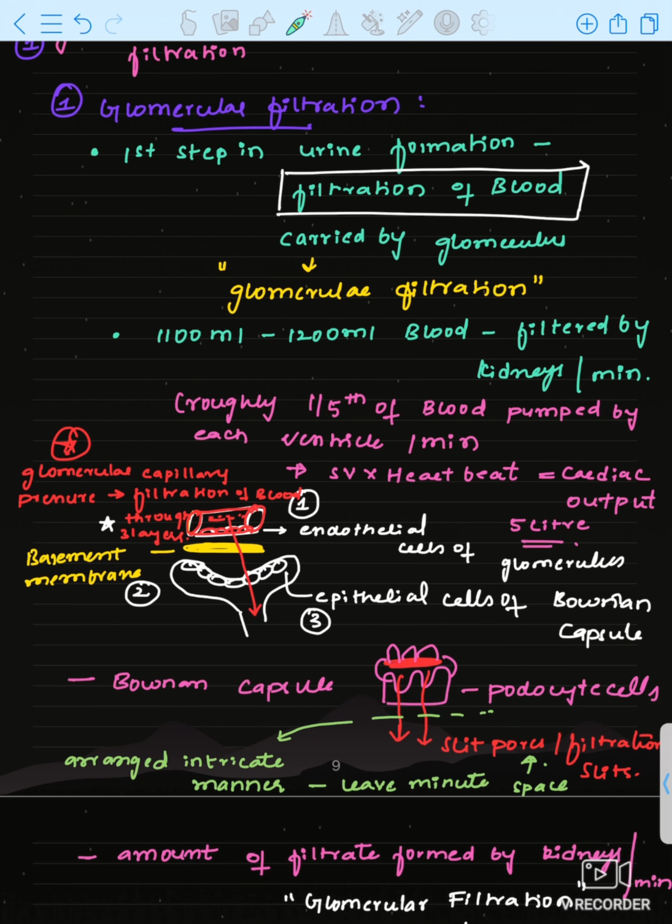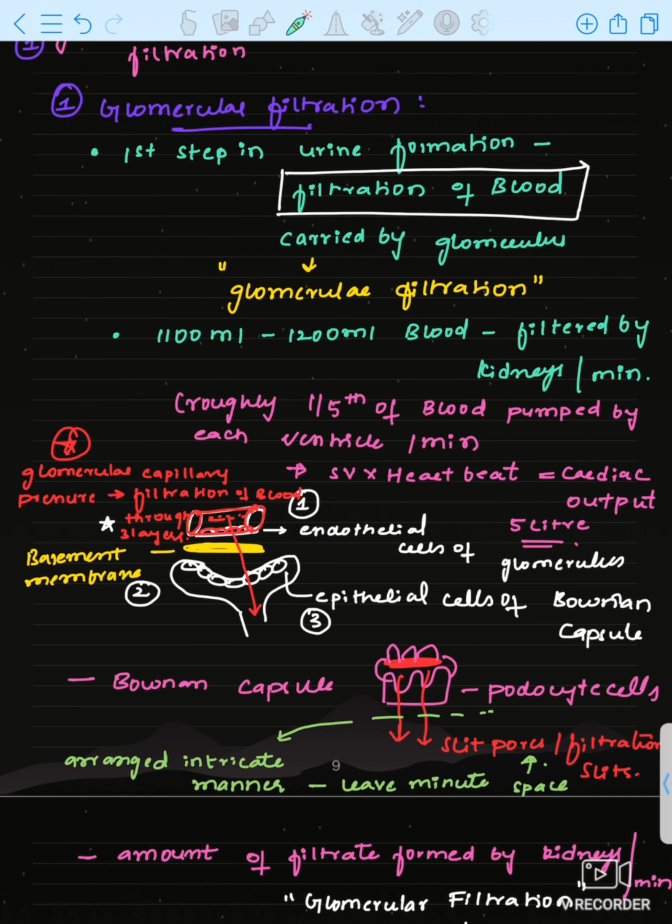Bowman's capsule podocytes will encircle the glomerulus. Just imagine if you keep a pen in your palm, these fingers will be enclosing the pen. In between the fingers there are some gaps, right? Those gaps are called filtration slits or slit pores.